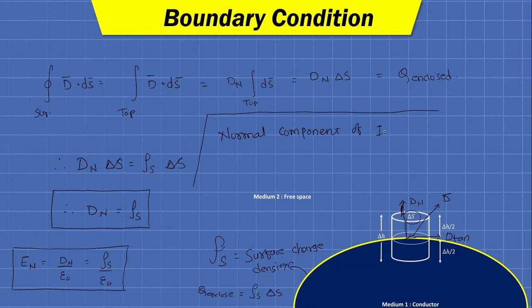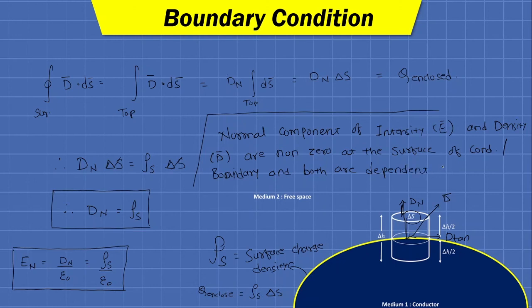Fine. So these two results can be linguistically illustrated as: the normal component of intensity, that is E bar, and density, that is D bar, are non-zero at the surface of the conductor, or we can say boundary, and both are dependent on the surface charge density of the conductor.